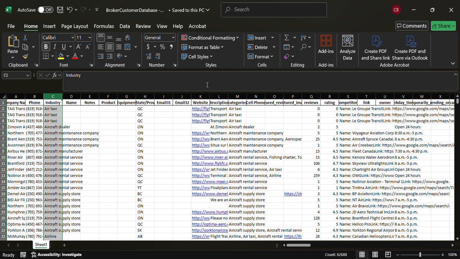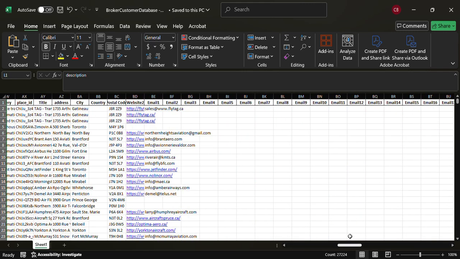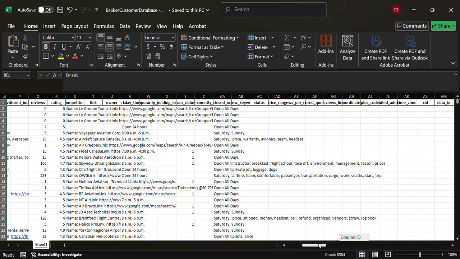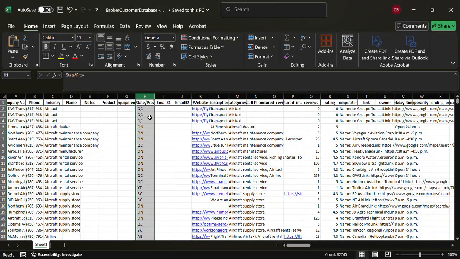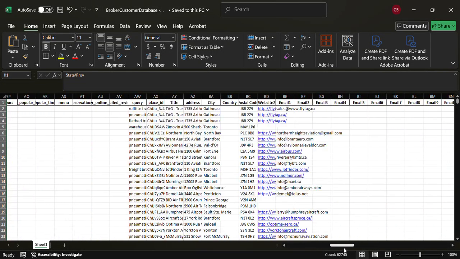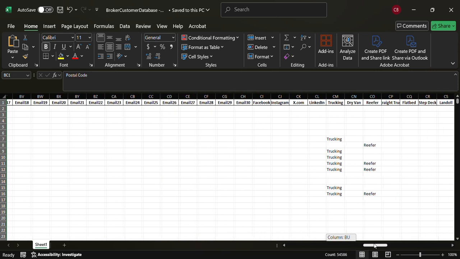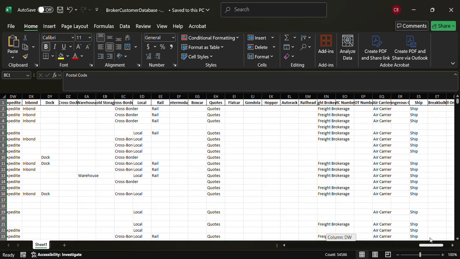Then you go all the way across here. You've got websites and a description of their about page as well, and I've even got their emails listed. If they have multiple emails on their websites, I can collect up to 30 emails. And there's the city and province, the addresses, and the country, which is sometimes there, sometimes not. But we get the postal code, so it should be fine. This program recognizes the state and province, so it doesn't matter whether it's a different country.